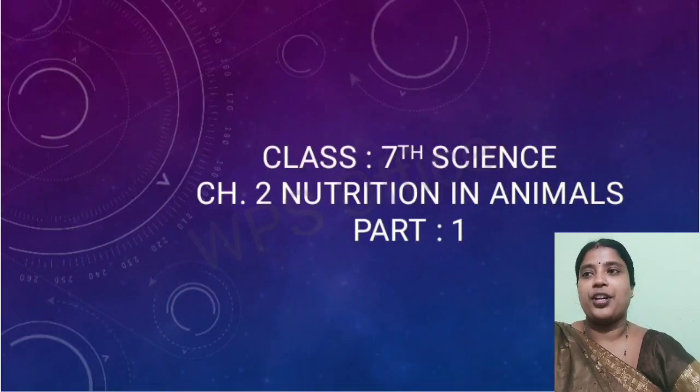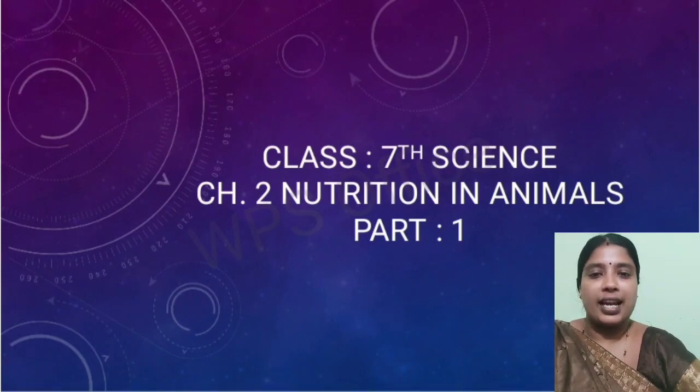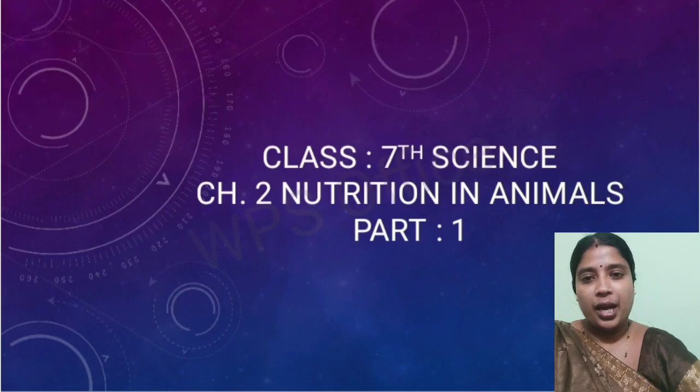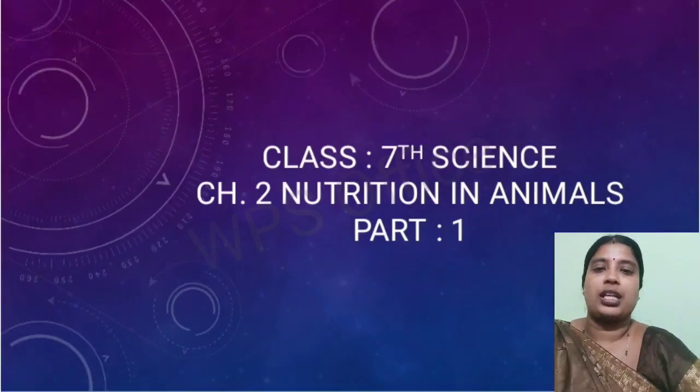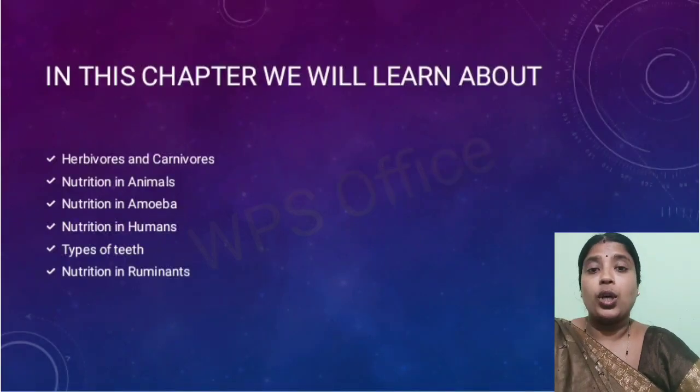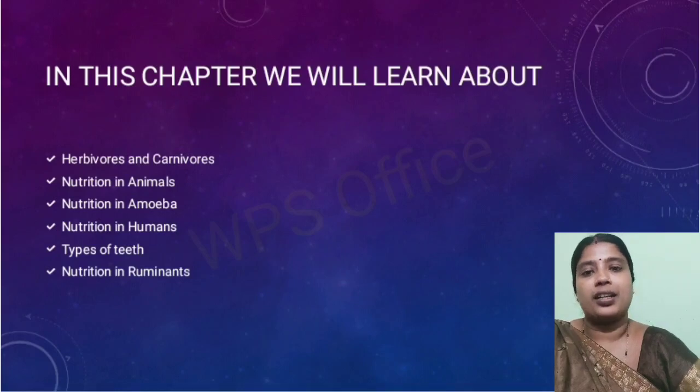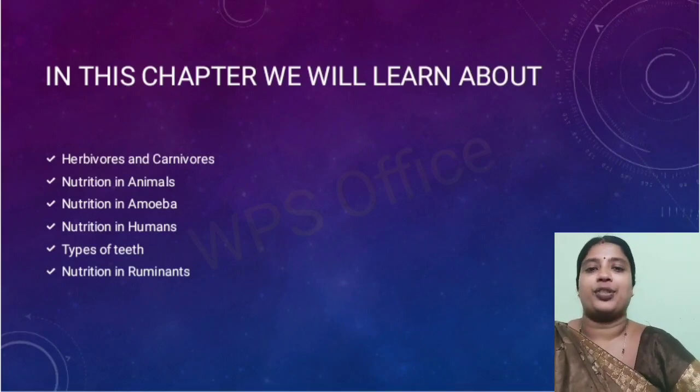So in this chapter, the topics that are going to be covered are herbivores and carnivores, then nutrition in animals, nutrition in amoeba, nutrition in human beings, then what are the different types of teeth, and then nutrition in ruminants. So these are the topics that we are going to focus on in this chapter. So let us explore the first topic, herbivores and carnivores.